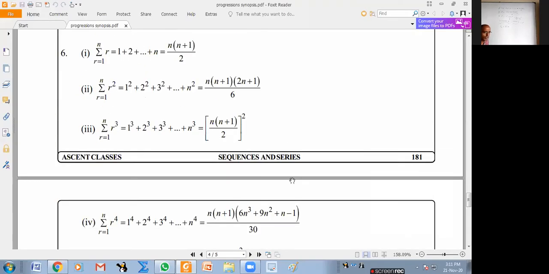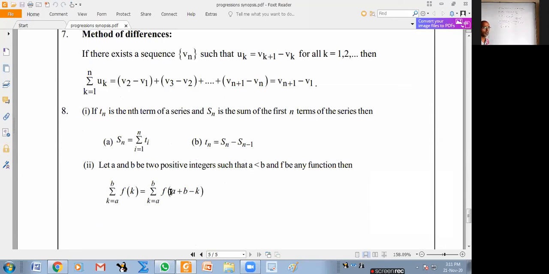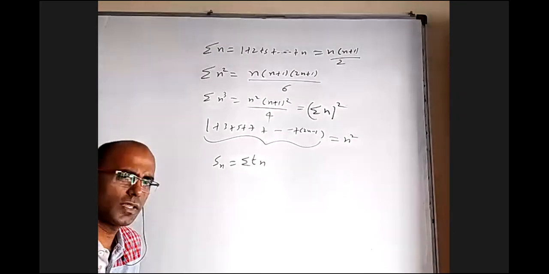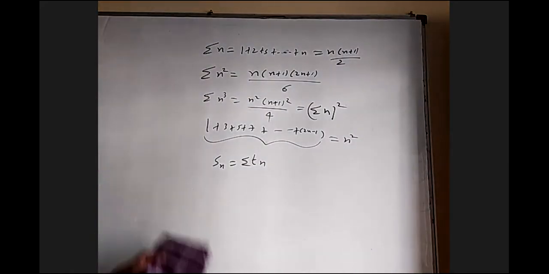These are the 3 formulas here, and we also gave sigma r power 4 here, but it is not required anywhere, so you can just see the synopsis later on if you want the formula. Now just 1 or 2 small points. For the method of differences, working through questions is better than just telling the theory.